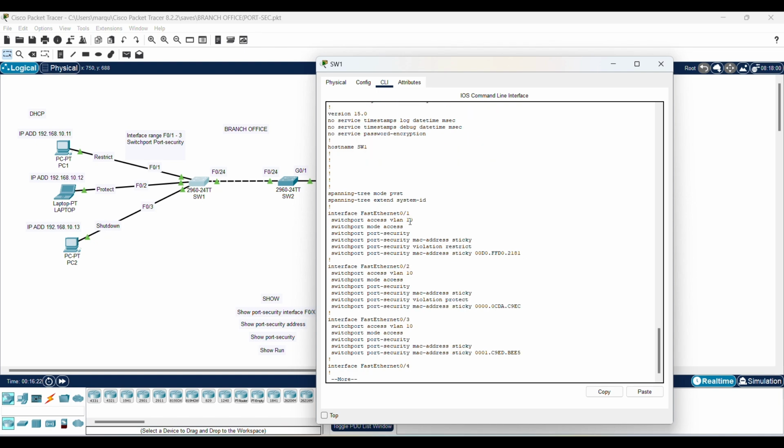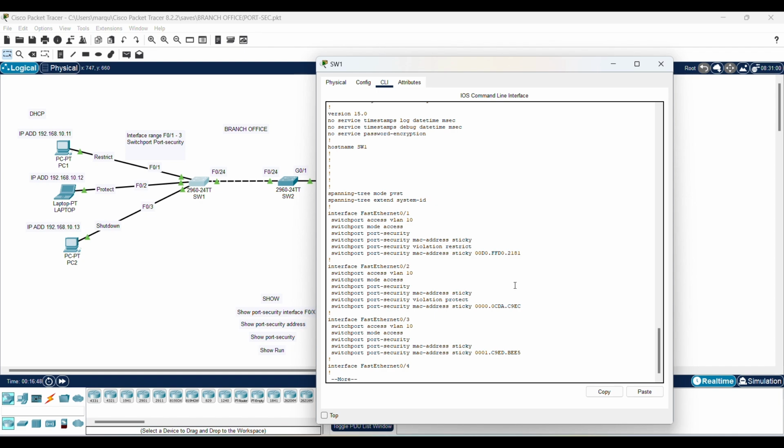And like I told you, with the MAC address sticky, this is what it memorizes on the MAC table. So F01, that's the MAC address for PC1. F02, that's the MAC address for the laptop. F03, that's the MAC address for PC2. So all that looks great.